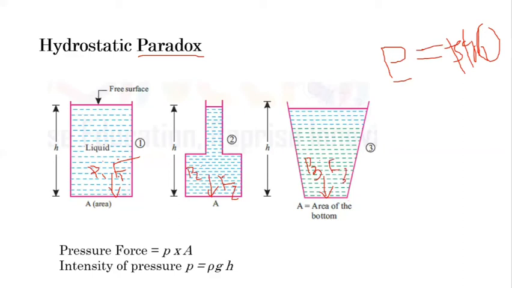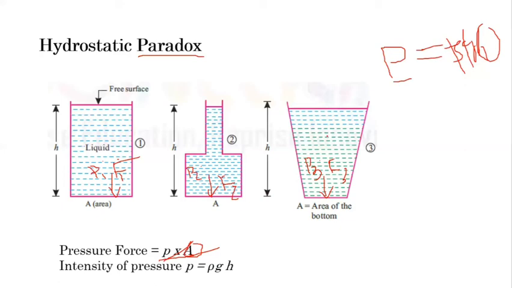For calculation of the hydrostatic force, F equals P into A, intensity of pressure into area. But here the area we have already taken equal, and the intensity of pressure we have proved, because of this h, P1 equals P2 equals P3. So the intensity of pressure and area both are equal. So the total pressure force on the bottom surface is the same.